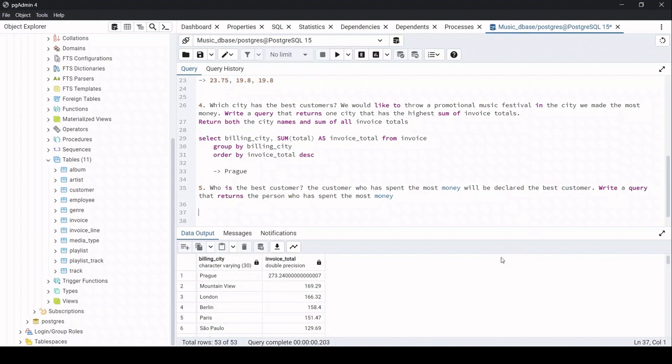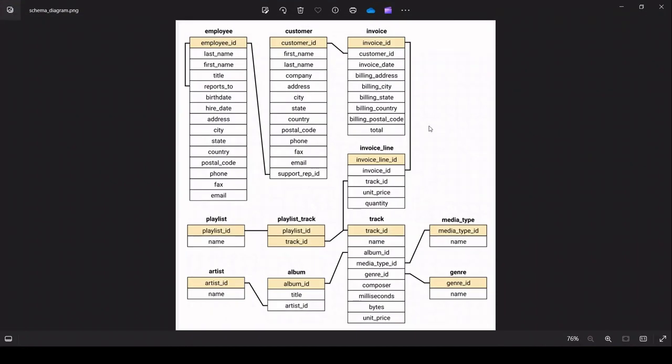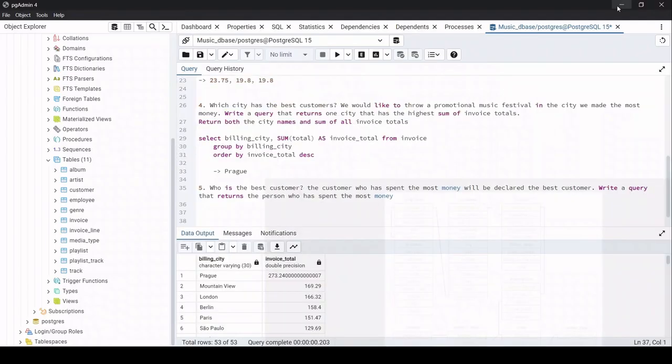If I show you from the schema diagram, you'll be able to understand much better. So we need to build a relation between the customer table as well as the invoice table, and the only thing that can connect the two tables is the common attribute. So over here we can see that customer ID is the same in customer as well as in invoice. By the help of this, we will be joining these two tables and getting our output. So let me go ahead and show you the output.